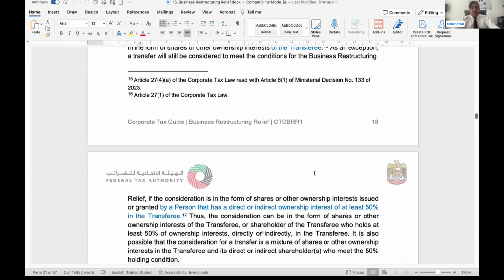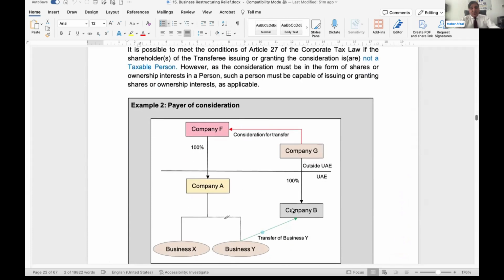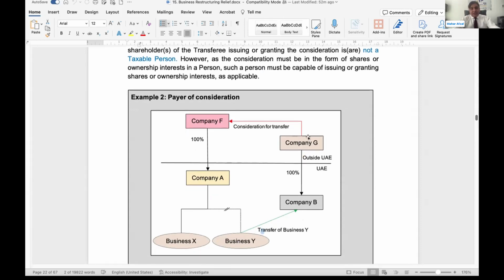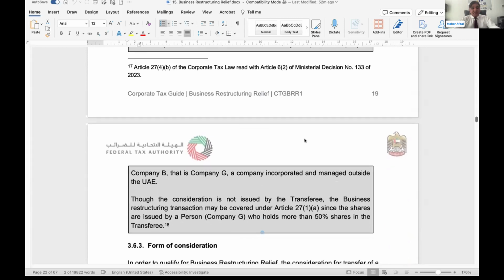Payer and issuer of consideration we have discussed. Again, you can look into this. Now, business is being transferred from Y to B, but payment is being made to a party who is outside the UAE on behalf of B, to a party on behalf of A. So this person is holding 100% in the transferor. This person is also holding 100% in the transferee. It doesn't matter in the UAE, out of the UAE, but the important thing is who is paying on behalf of the transferee. They need to issue at least 90% in the equity or equitable interest. This person cannot be a natural person, as we discussed earlier.